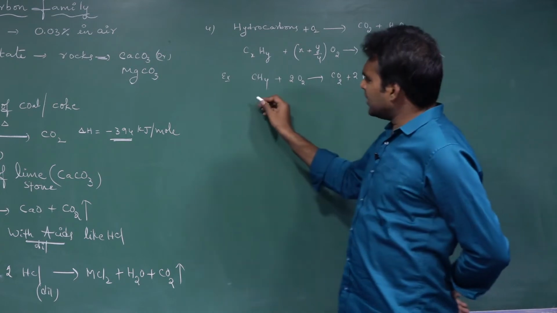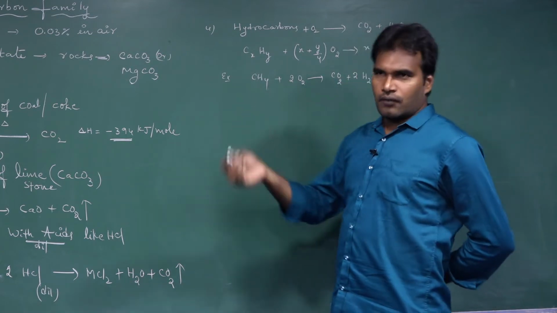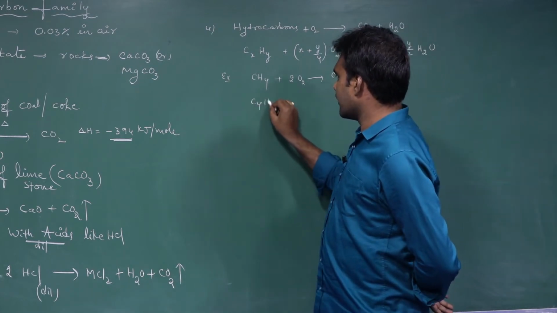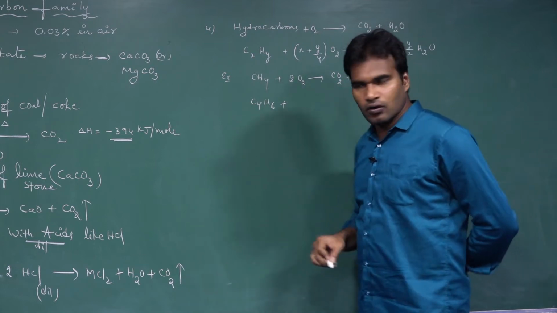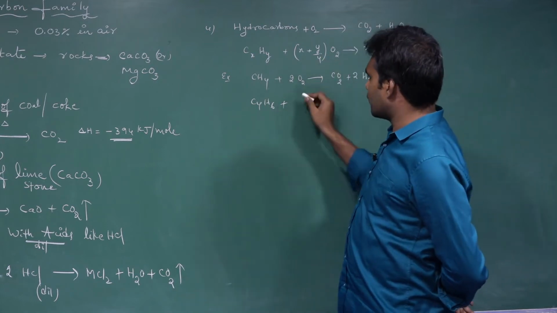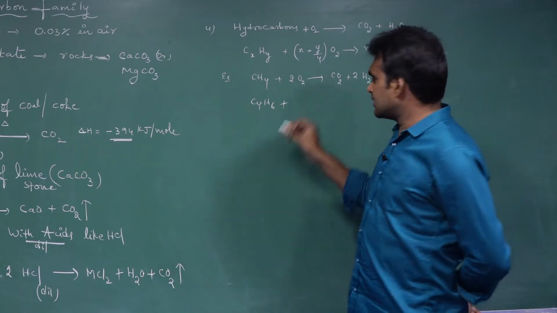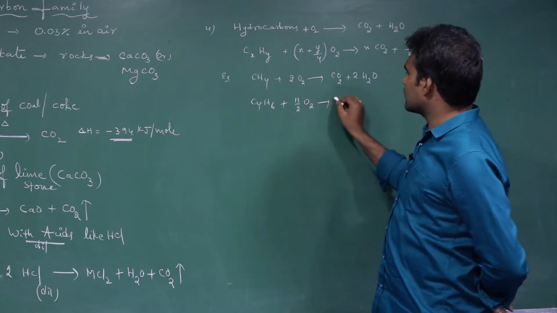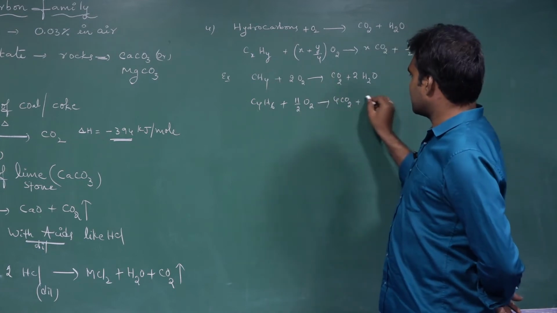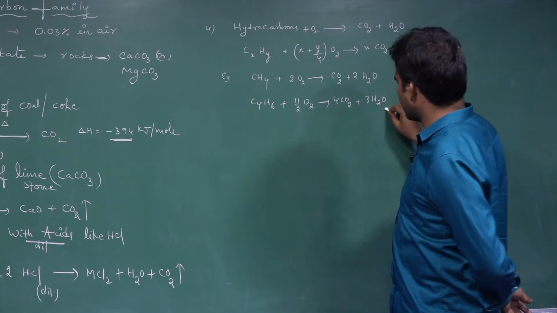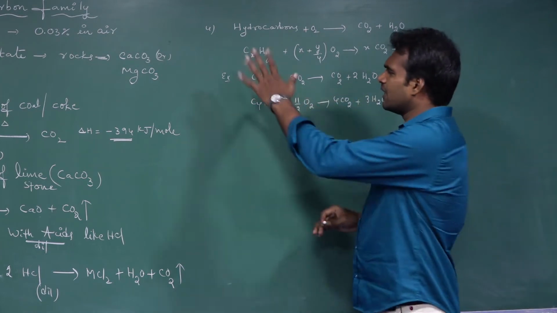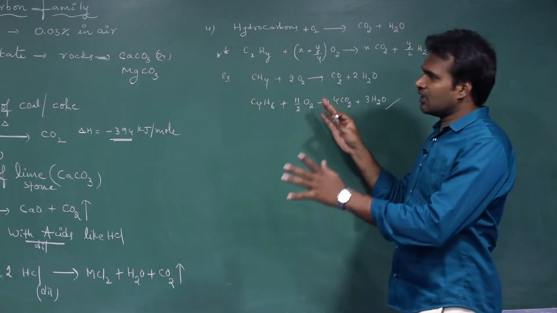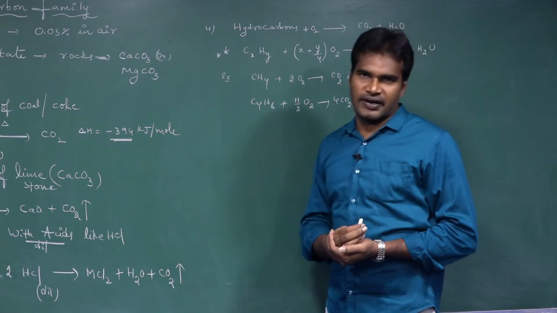Or else you take anything, I am taking 4 carbons containing alkyne, that is C4H6. So C4H6, x plus y by 4, that is 4 plus 6 by 4. So that is around 11 by 2 moles of O2 and gives 4 moles of CO2 and 3 moles of H2O. So likewise you can write the combustion reaction of any hydrocarbon by using this generalized formula. Okay, this is the general methods of preparation of carbon dioxide.